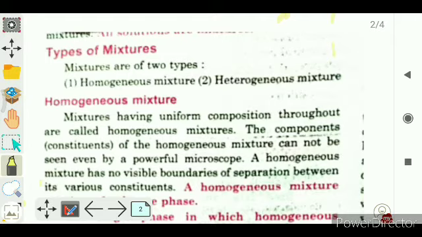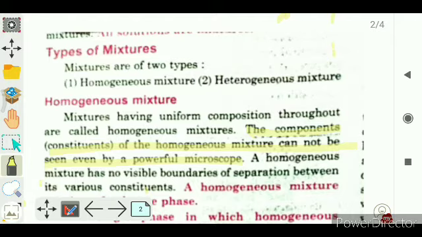If we dissolve sugar into the water and mix it, then we cannot see the sugar particles in the solution, in the mixture, using a very high microscope. That is why it has been written that the constituents of the homogeneous mixture cannot be seen even by a powerful microscope.